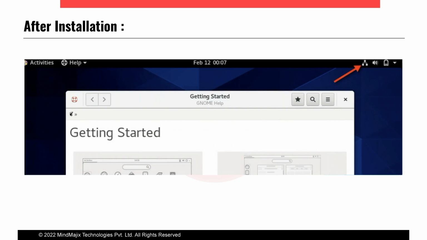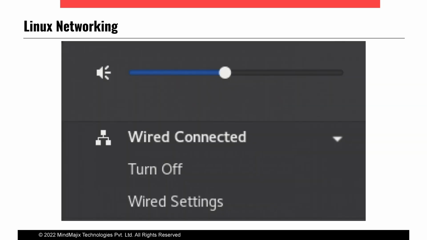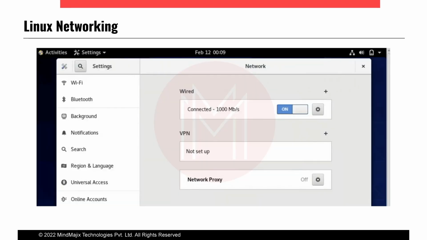This is the second method. After the installation, here I have marked this one, we have to click on this socket symbol. Here it will show wired connected or off. Here we need to click and we will get this prompt. Here also we need to select from off to on, and that setting is there.